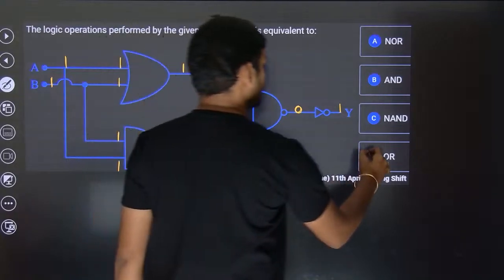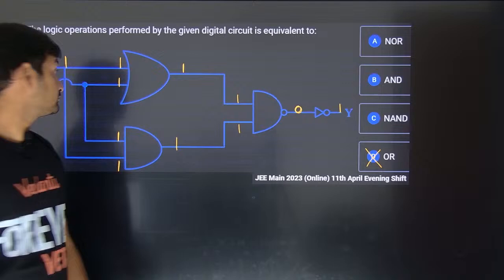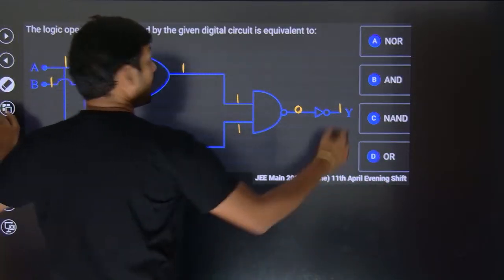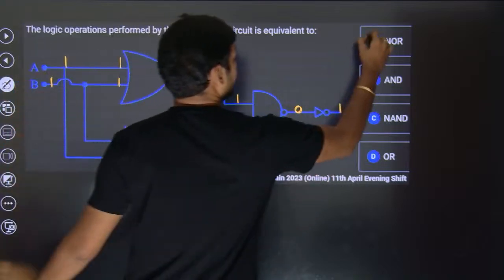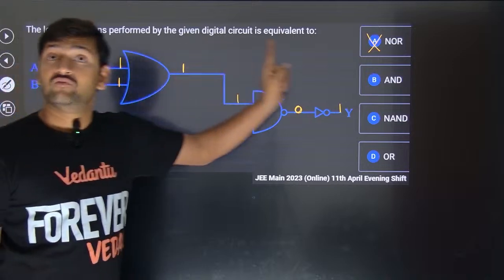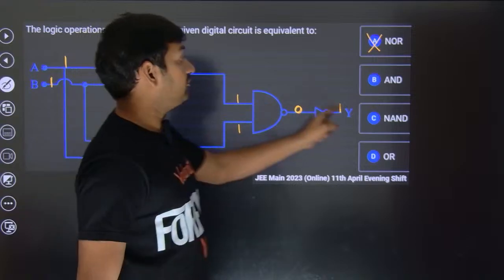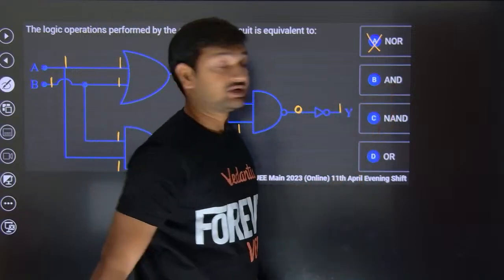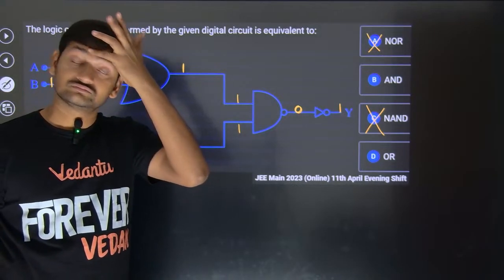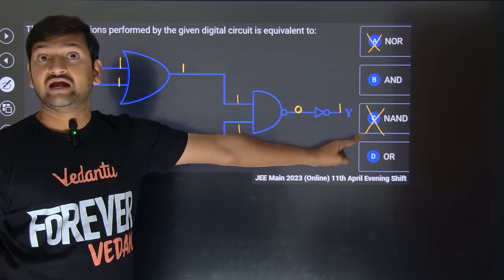So NOR is ruled out. Why? 1 plus 1 gives 1, so the OR gate is possible, and 1 into 1 is 1, so the AND gate is also possible, but not the NAND gate. Now your answer lies between AND and OR.